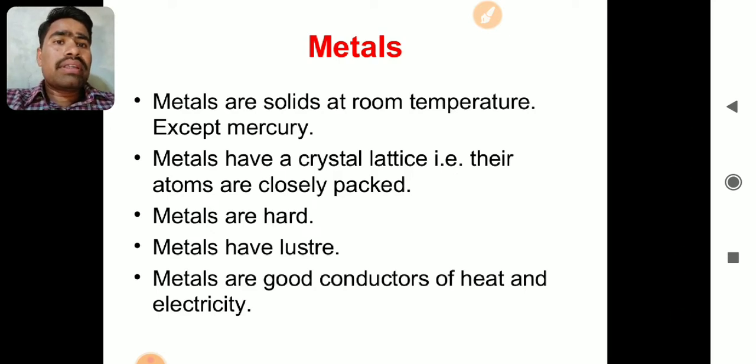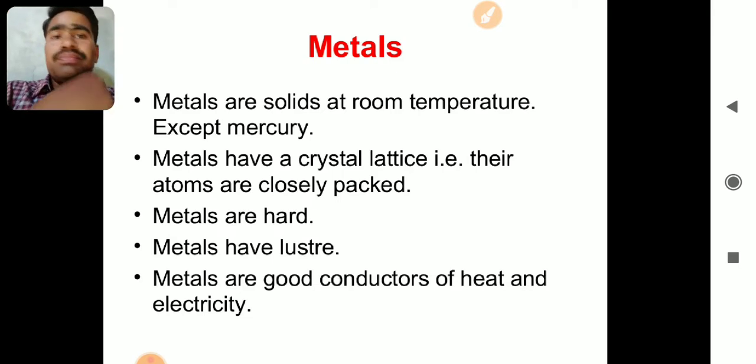The next point is that metals have a crystal lattice, that is, their atoms are closely packed. Their structure is crystalline, and as they are crystalline, their atoms are closely packed. If you see the atomic arrangement, the atoms are very closely attached, and hence metals are hard. As the atoms are very closely packed, there are no gaps, which makes metals very hard. That's why they have strength. Iron is used in building construction because of this property, strength, that is hardness.